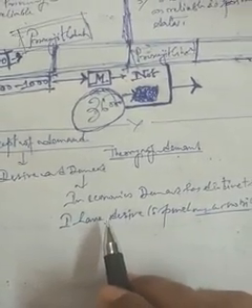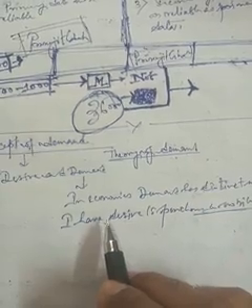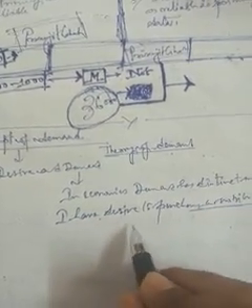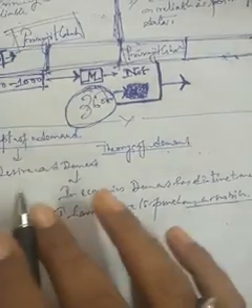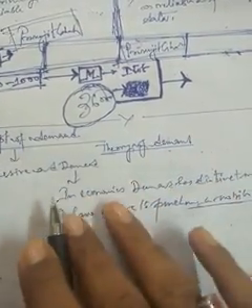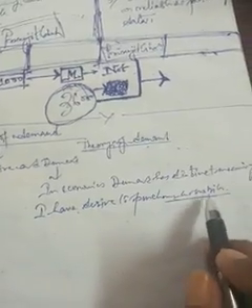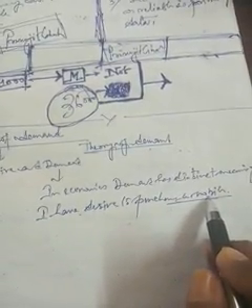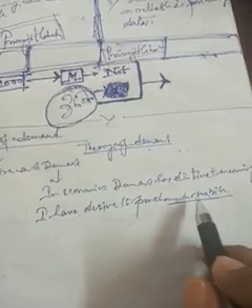Again, suppose I have enough money, but I have no desire to purchase the mobile. Then again, it is not a demand.